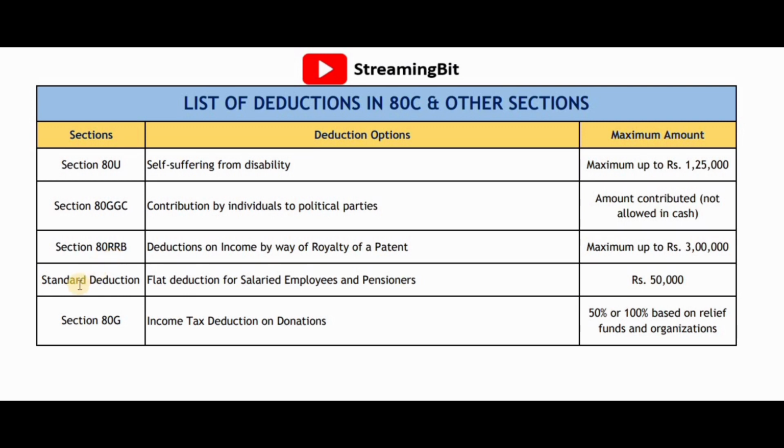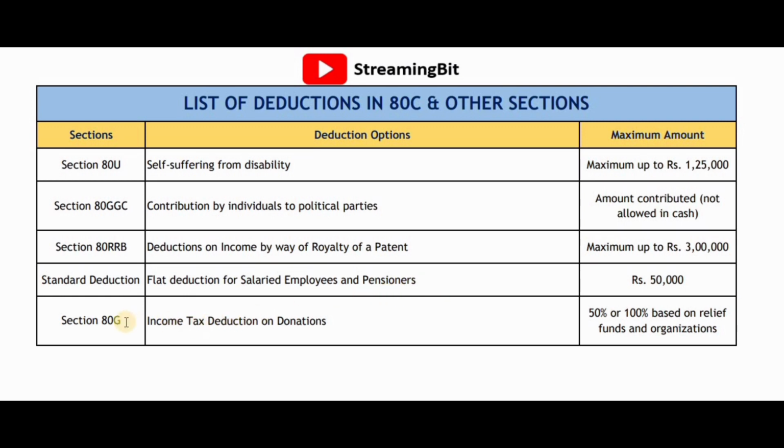So the next and major deduction that is available is standard deduction. This is a flat deduction for all the salaried employees and pensioners, and this is of rupees 50,000. You don't have to invest anything, or calculate anything. Suppose you are getting a salary, then you are entitled to get rupees 50,000 flat as a standard deduction. So it is applicable across all salaried employees and pensioners.